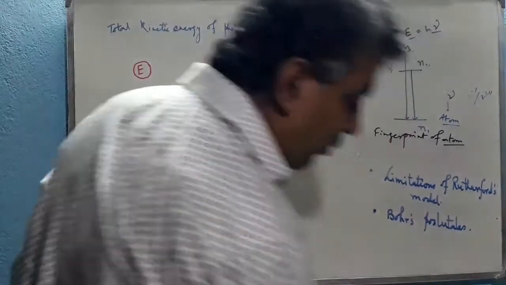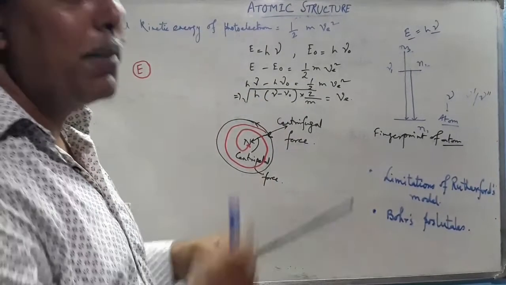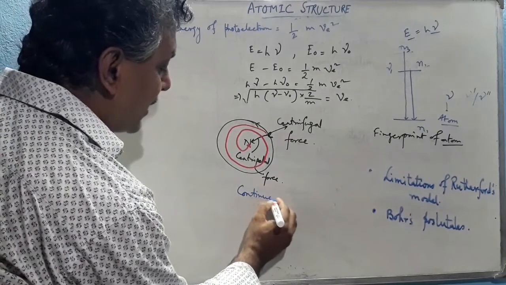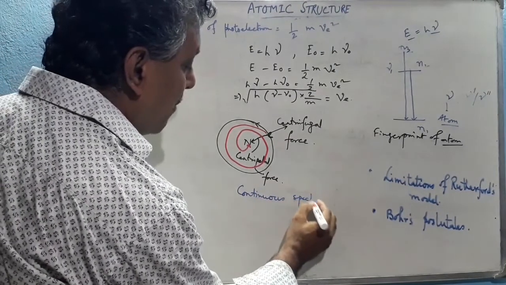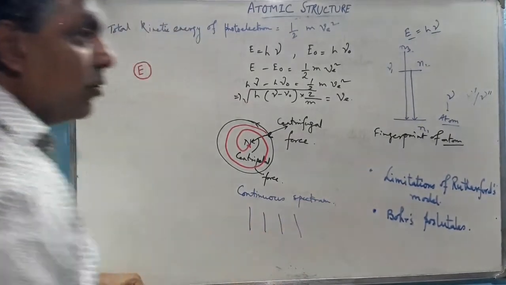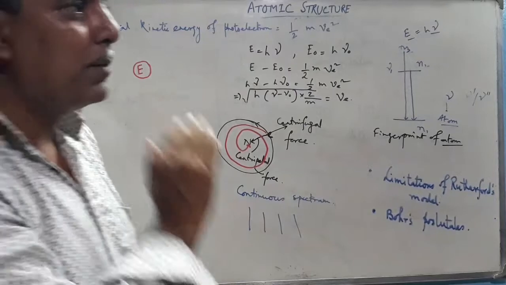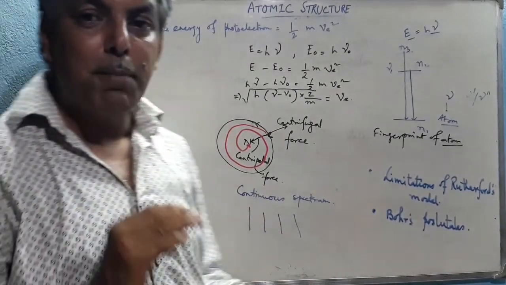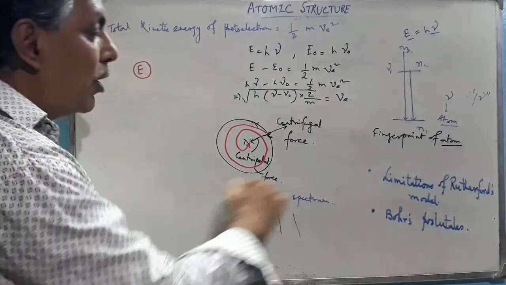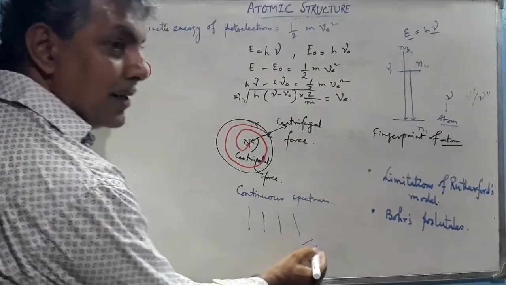And the second limitation: whenever the electron moves around the nucleus, according to the electromagnetic radiation theory, it continuously emits energy, and the emission spectrum must be a continuous spectrum. But actually, we obtain the line spectrum, which is discontinuous, not a continuous spectrum, but rather a discontinuous spectrum of particular frequencies. We obtain a particular line spectrum. So the line spectrum is a particular category of discontinuous spectrum. Why this discontinuous spectrum is observed cannot be explained by Rutherford's model. So this is all about Rutherford's limitations.